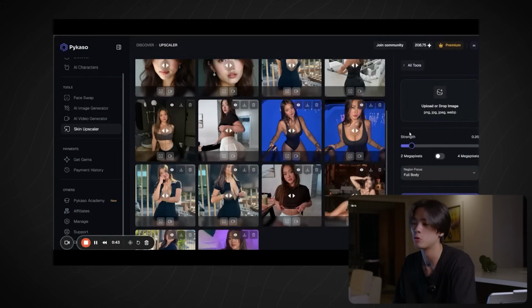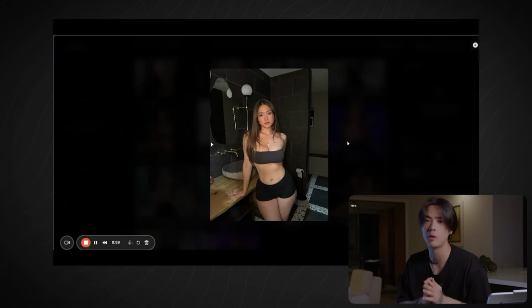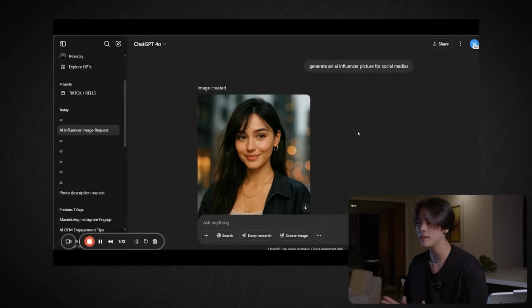For example, you should probably watch my other videos if you want to learn specifically how to use Picasso to generate some very good looking AI content pictures. For example, like this one, look, this is super good looking. But this time I want to show you ChatGPT because everyone has access to it. So this is how it goes. First go on OpenAI.